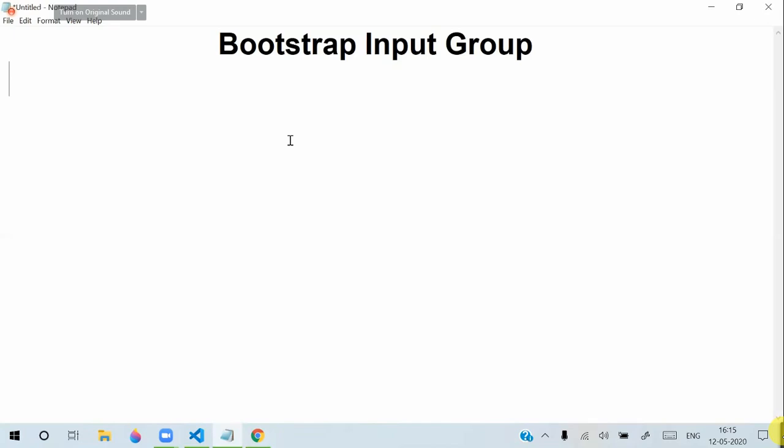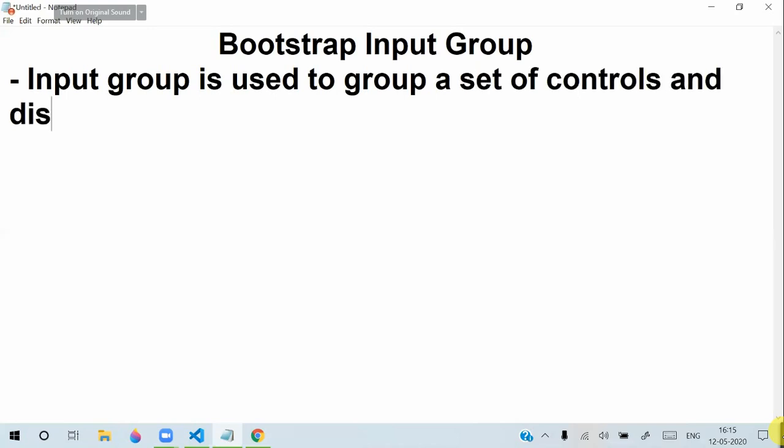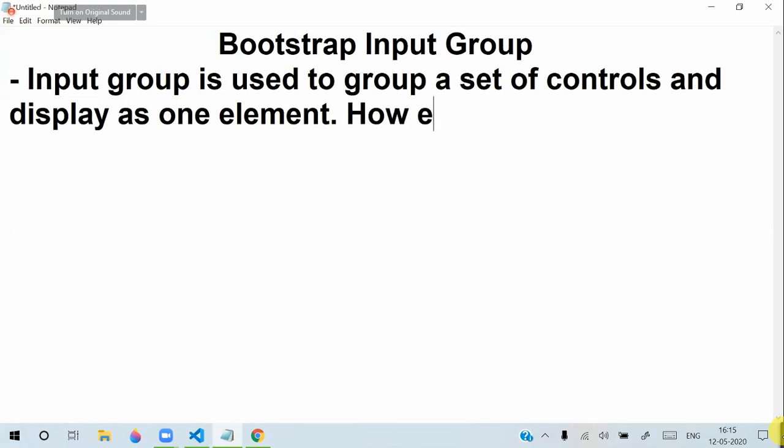To design such an input group, actually an input group is used to group a set of controls and display them as one element. However, all controls are individually handled.